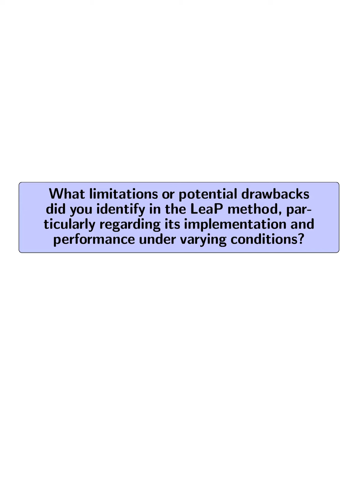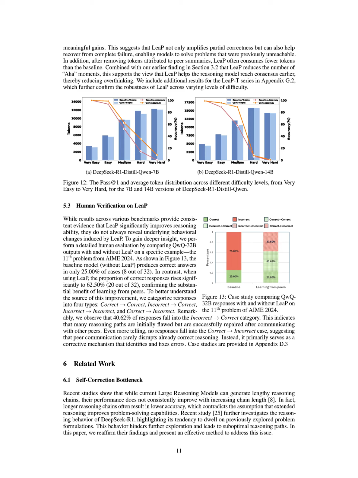What limitations or potential drawbacks did you identify in the LEAP method, particularly regarding its implementation and performance under varying conditions? The LEAP method, while effective in improving reasoning performance, exhibits certain limitations and potential drawbacks.